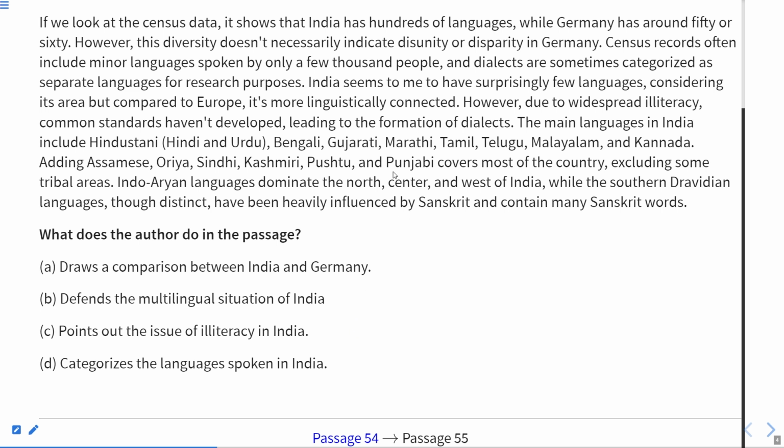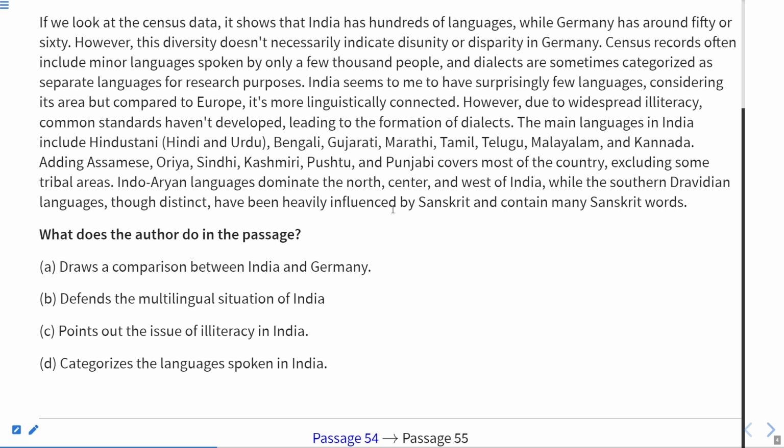Now, basically, the author here is talking about hundreds of languages that are spoken in India, but in Germany, there are around only 50 or 60, whereas in India, there are hundreds of languages spoken. But they are saying that Germany is not divided on the basis of languages. Okay. But in India, there are dialects or the formation of dialects, which is actually due to the widespread illiteracy, or due to the vast area of India, but only a few languages. That leads to the formation of dialects basically.